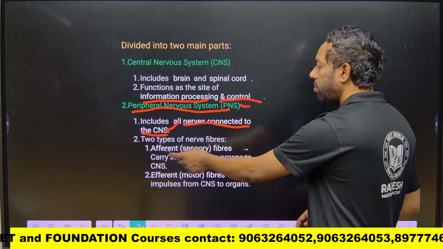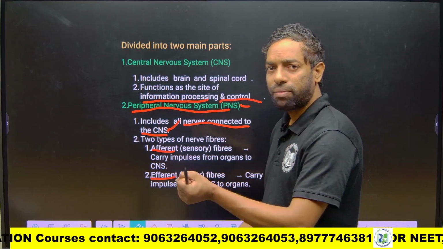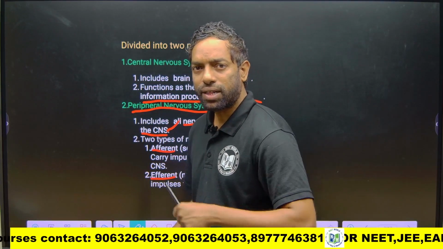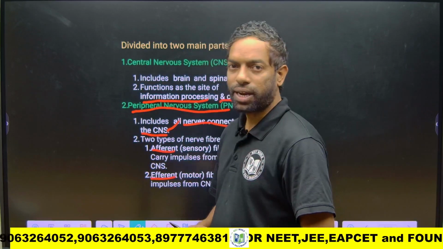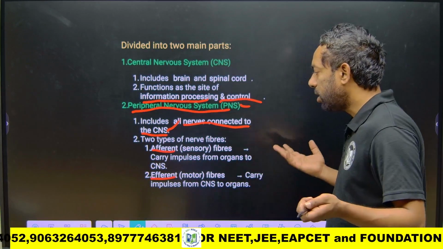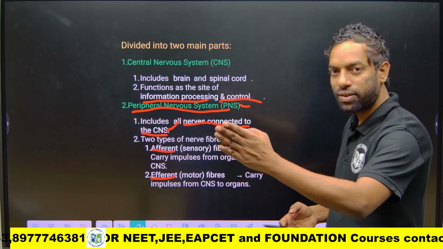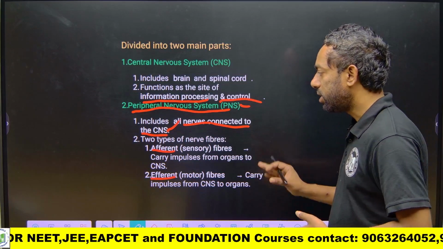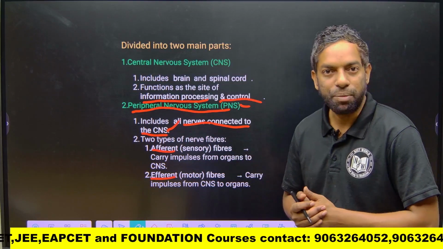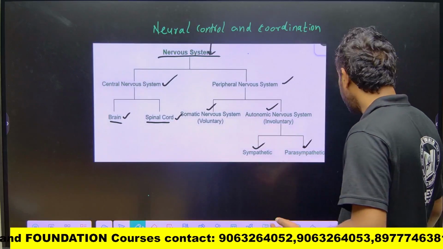That has two types, afferent and efferent. Afferent carries information to the brain, and efferent carries information from the brain to the peripheral nervous system. Okay? Those are sensory neurons and motor neurons. Afferent is the sensory neurons, efferent are the motor neurons. So there is no challenge if the different words come up here.